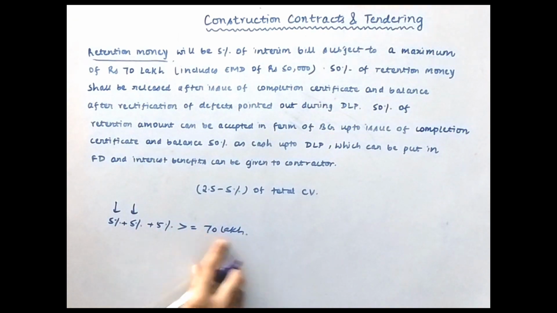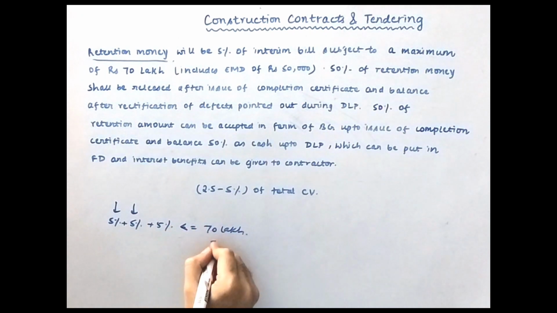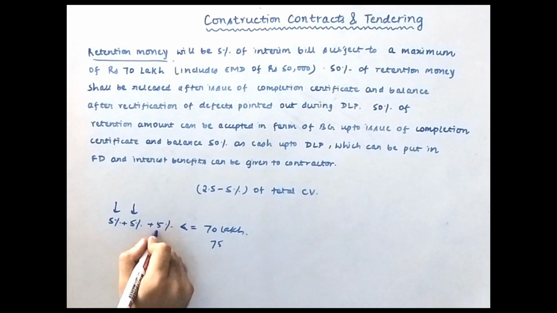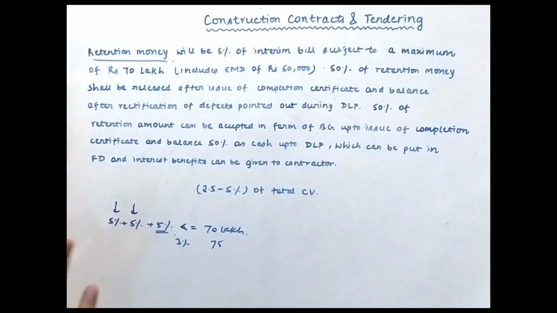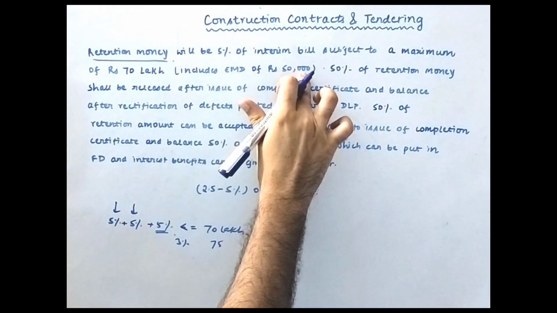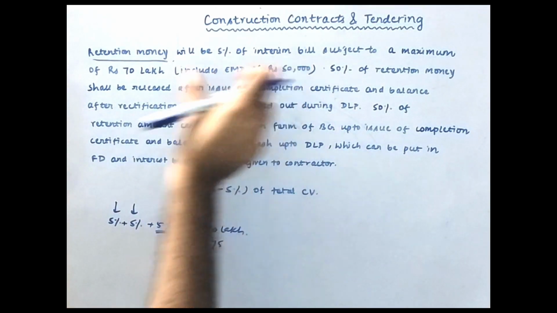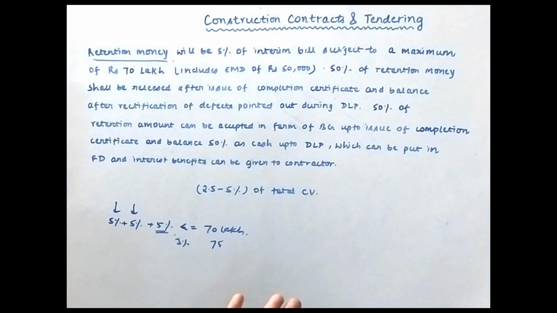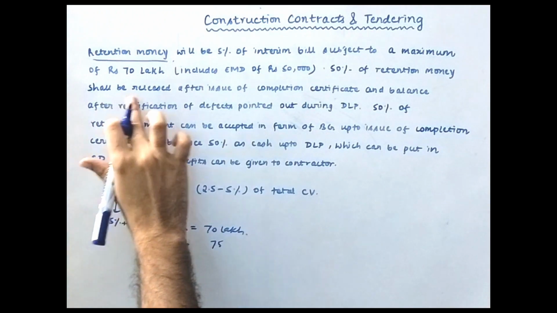Okay, so if by chance it goes to 75 lakh, then in the last bill he will not deduct 5%, instead he will deduct 3% or 2%, but the maximum value that the client can retain is 75 lakh rupees as per the condition of the contract. And the 70 lakh rupees will also include the EMD of 50,000 that I already explained, that initially you have to submit EMD. For the contractor who won the contract, that 50,000 will be considered as retention money only.